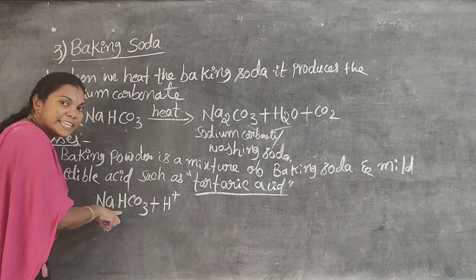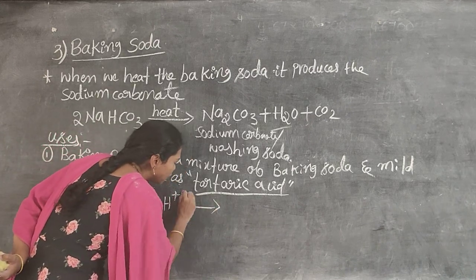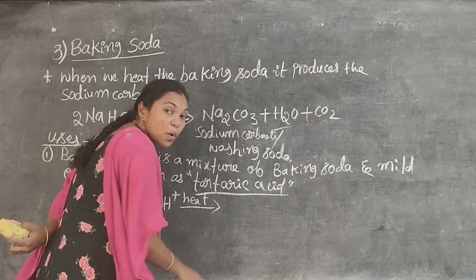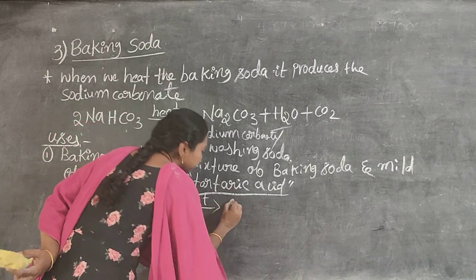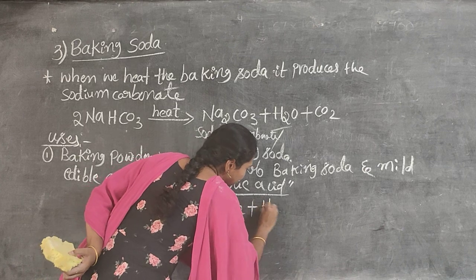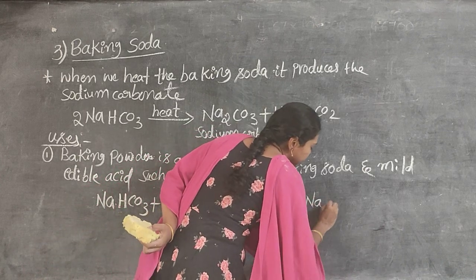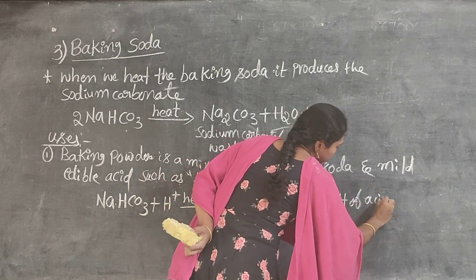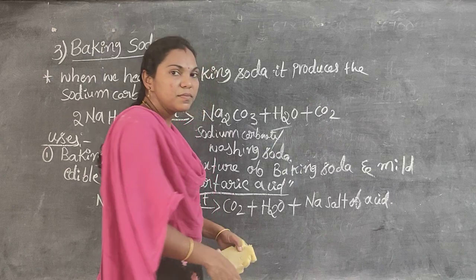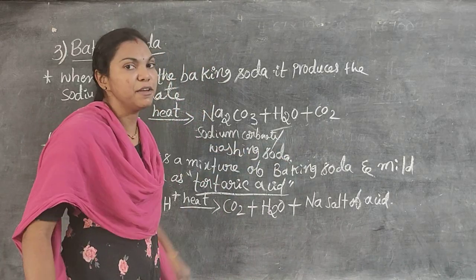When we heat it or dissolve it in water, it releases carbon dioxide gas, and also water, and the sodium salt of the acid. Whichever acid we take determines the type of salt formed.